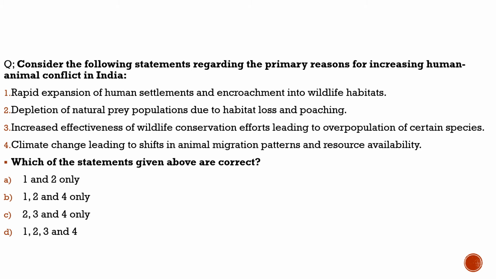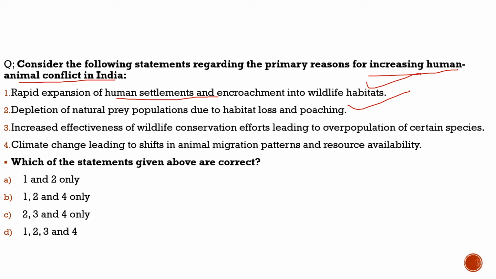Here the question is with respect to the increasing human-animal conflict in India. There was an article with respect to that, and let us see what are the reasons for the increased human-animal conflict in India. Here the question says, consider the following statements regarding the primary reasons for increased human-animal conflict in India. First statement, rapid expansion of human settlements and encroachment into wildlife habitats, 100% correct. Second statement, depletion of natural prey population due to habitat loss and poaching, 100% correct.